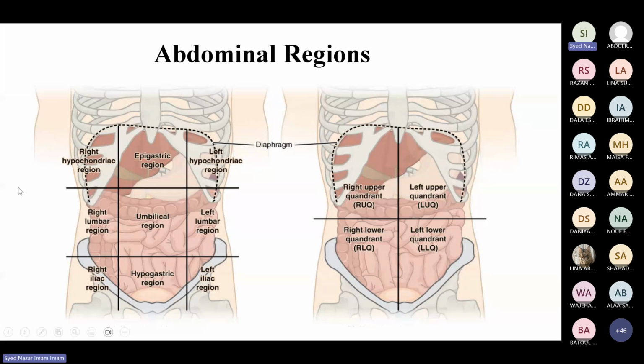So if there is hepatitis and you examine the patient with hepatitis, you will see that the moment you push your hand in the right hypochondriac region, a patient starts complaining of the pain. So the likely source of this pain is from the liver, and under the liver we have another important structure, that is the gallbladder. So the pain may be coming from the liver or from the gallbladder.